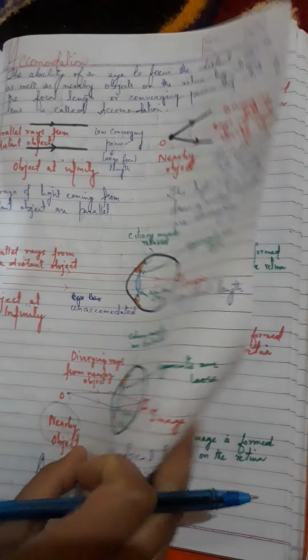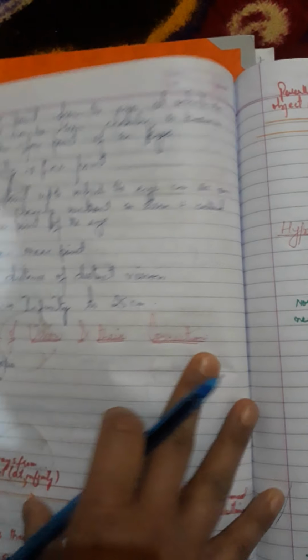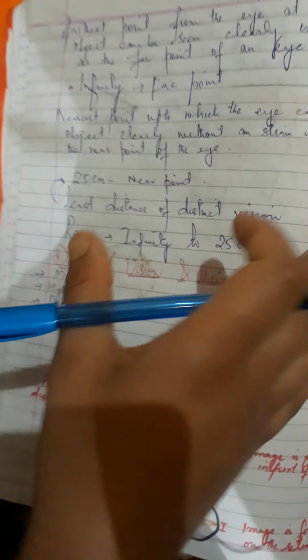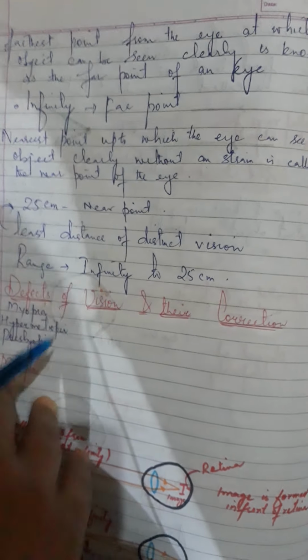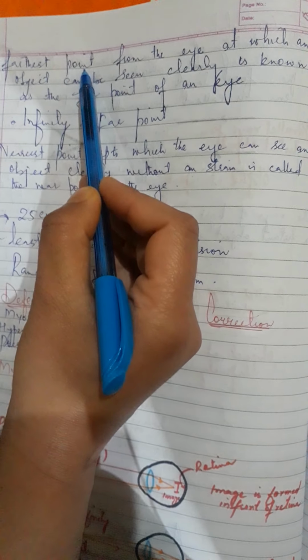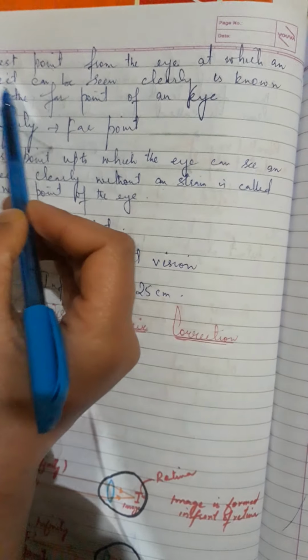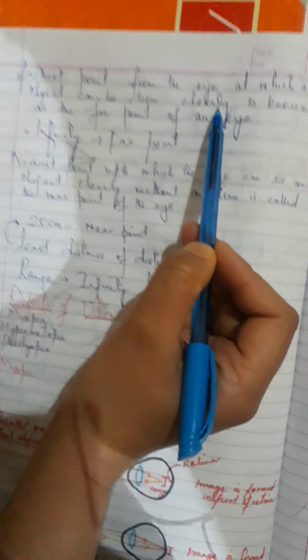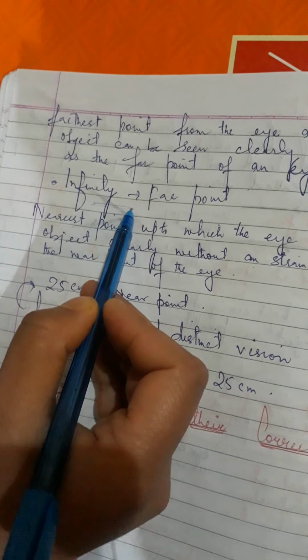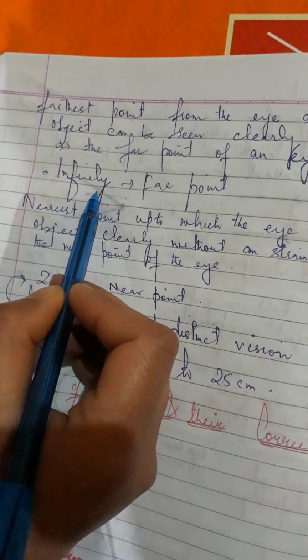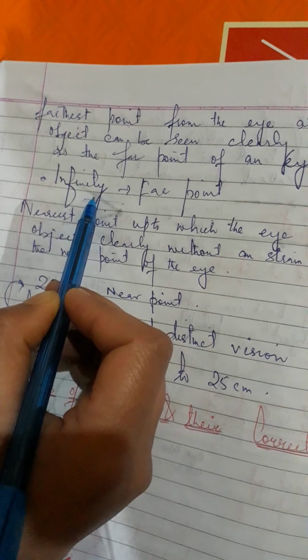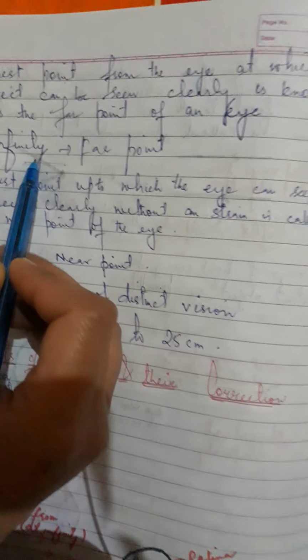So it's clear that there's some far point and some near point at which an eye can see clearly. The farthest point from the eye at which an object can be seen clearly is known as the far point of an eye. The far point of a normal human eye is infinity. This means that the human eye can see up to a very large distance.